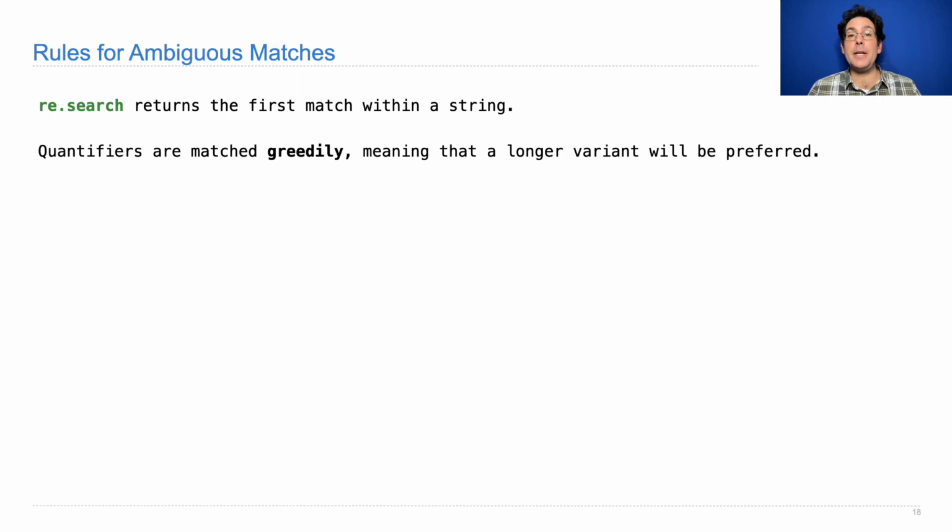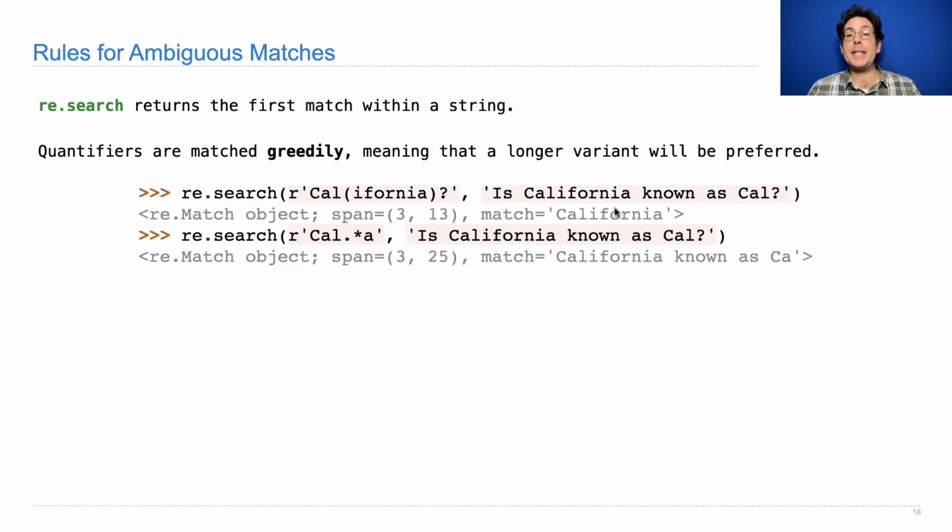Quantifiers are matched greedily, meaning that a longer variant will be preferred. So if I have a string "California known as Cal", and I try to match an expression that is Cal maybe followed by ifornia, this would match both Cal and California. It matches California first, and that match includes the whole word California, because given the choice of 0 or 1, if both appear, it will choose 1. You really have to be careful with this greedy matching.